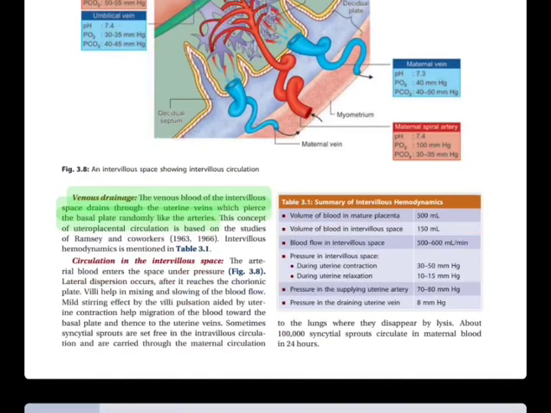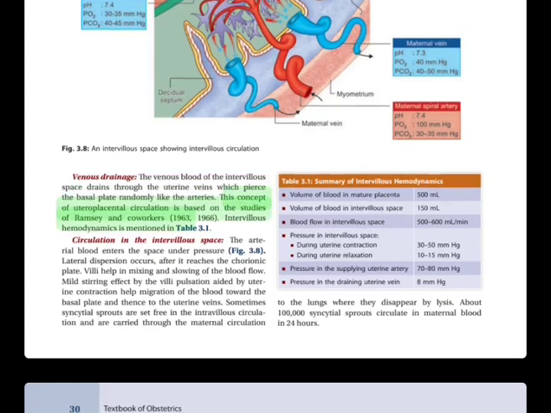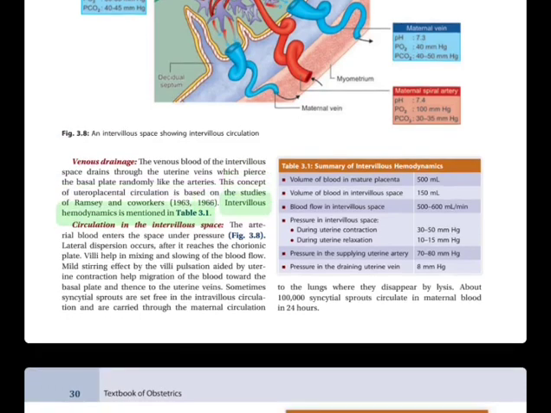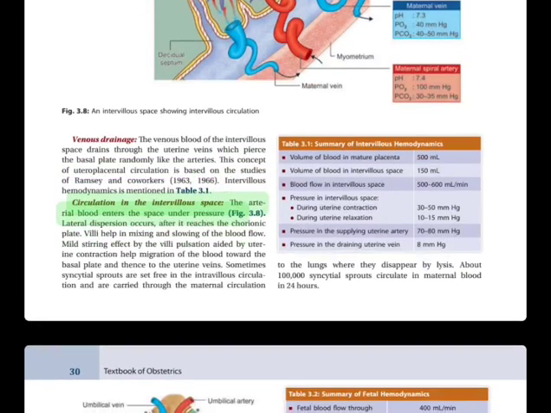Venous drainage. Venous blood of the intervillous space drains through the uterine veins which pierce the basal plate randomly like the arteries. This concept of utero-placental circulation is based on the studies of Ramsey and co-workers, 1963-1966. Intervillous hemodynamics is mentioned in Table 3.1. Circulation in the intervillous space.